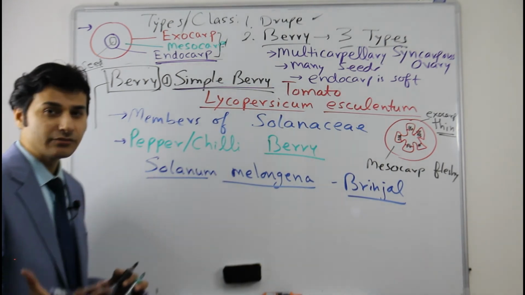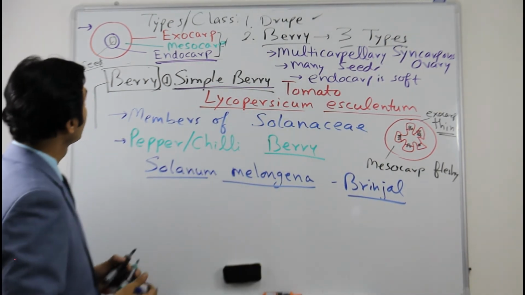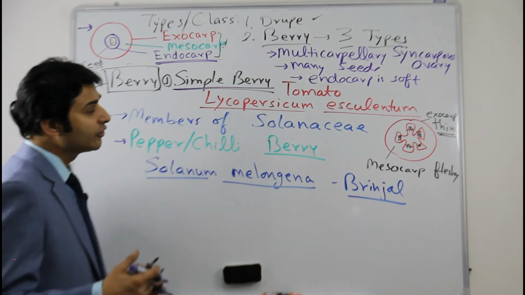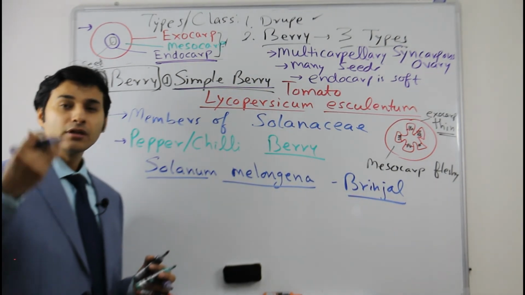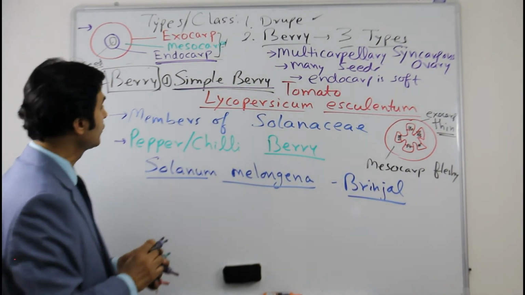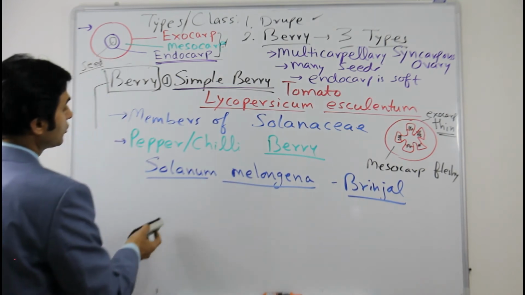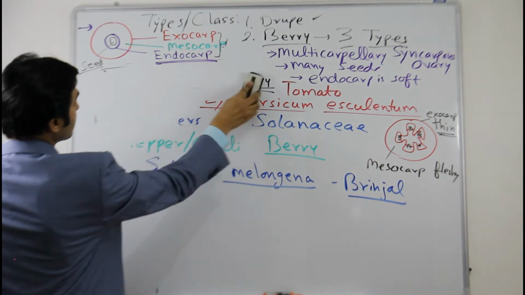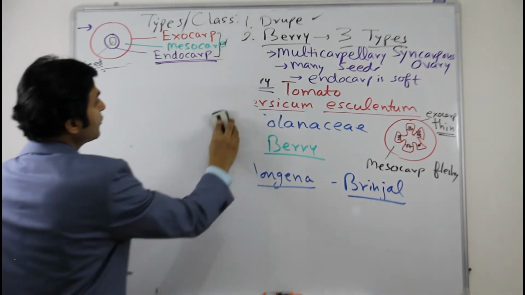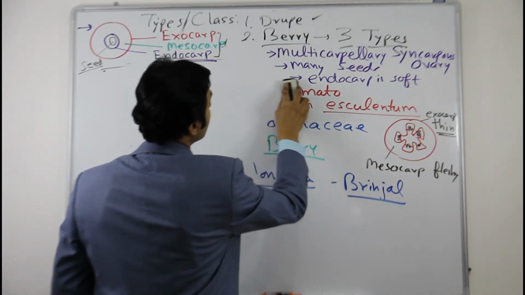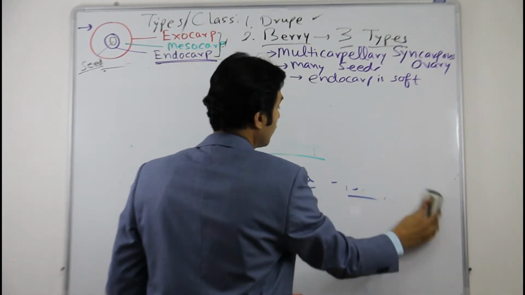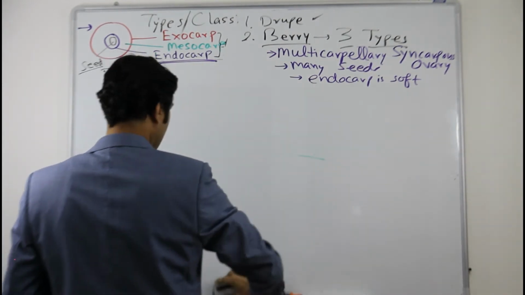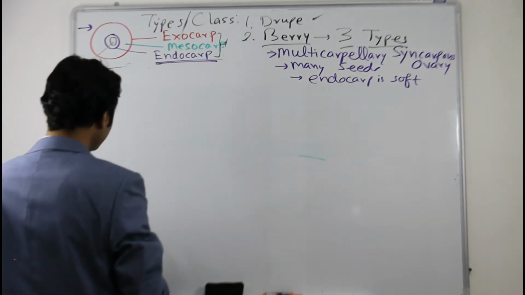We have seen the distinguishing features of berry. The second type of berry, which is a modification of berry, is Hesperidium. So let us now go to Hesperidium. Hesperidium is interesting.